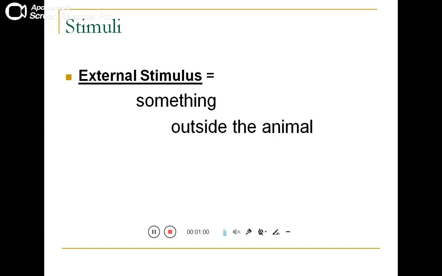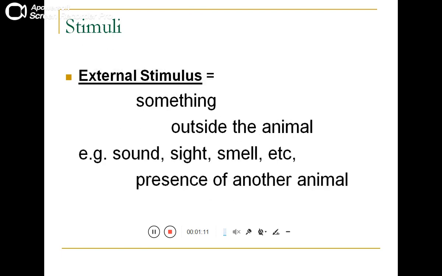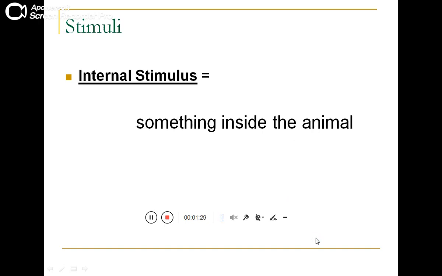What is external stimulus? External stimulus is something which is from outside the animal body. Any stimulus which is outside the animal body is known as external stimulus. For example, sound, sight, smell, say for example presence of another animal. ठीक है, तो ये सारा जो है वो इसमें एक्सटर्नल स्टिमुलस है.